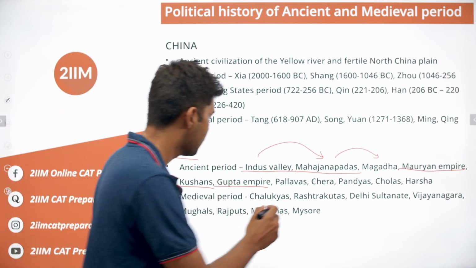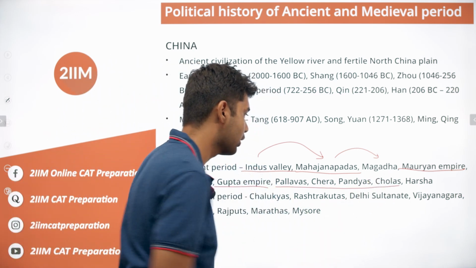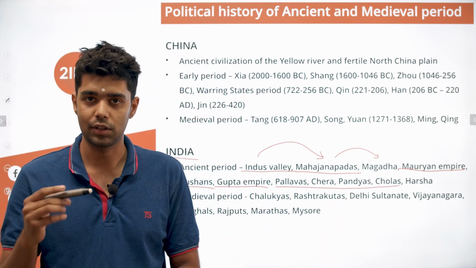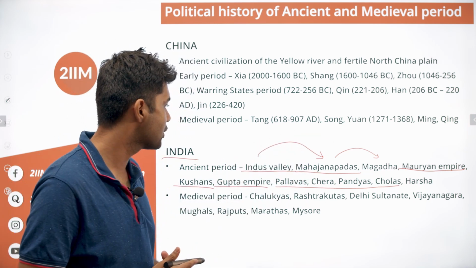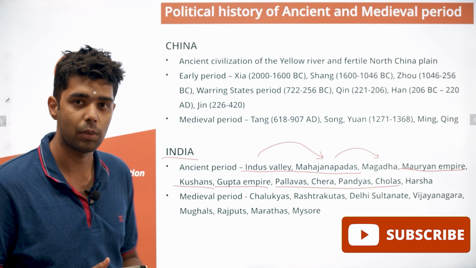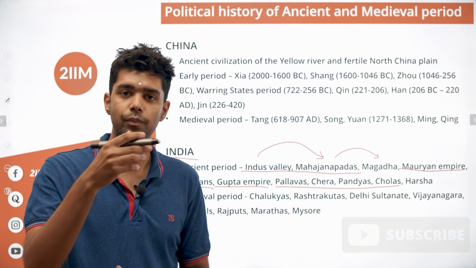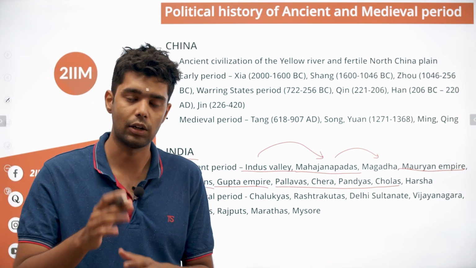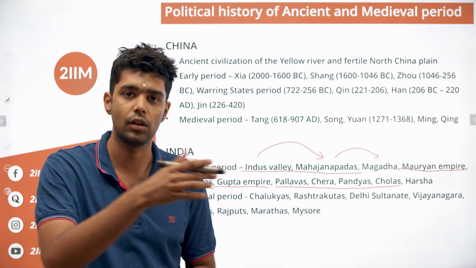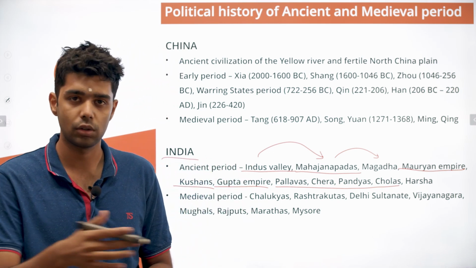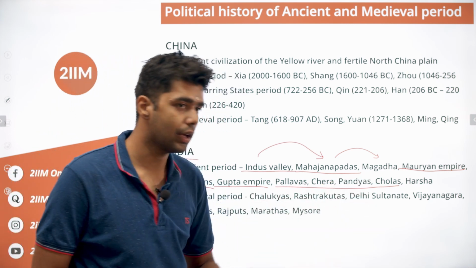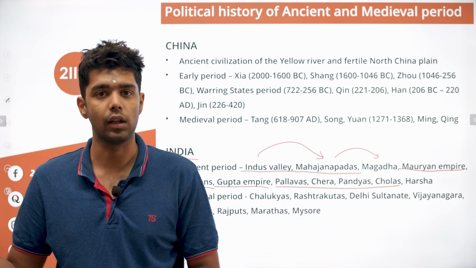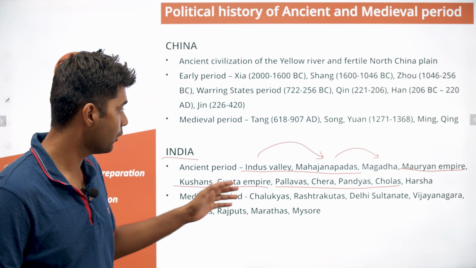So this was there, but at the same time, you also had different empires in the southern part of India. All this that we are talking about, Indus Valley, Mahajanapadas, Mauryan Empire, Kushans and Gupta Empire, at their maximum extent, it was still Afghanistan, and then it went all the way till Bengal, to some extent Madhya Pradesh and Maharashtra. But these four rulers, they existed simultaneously in the southern part of India, and they were ruling very prosperously.